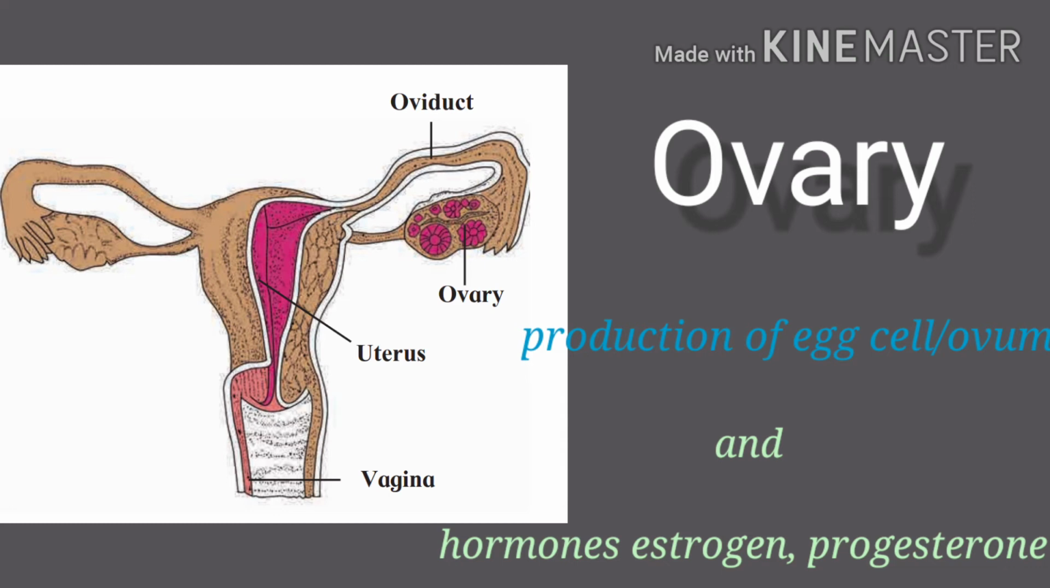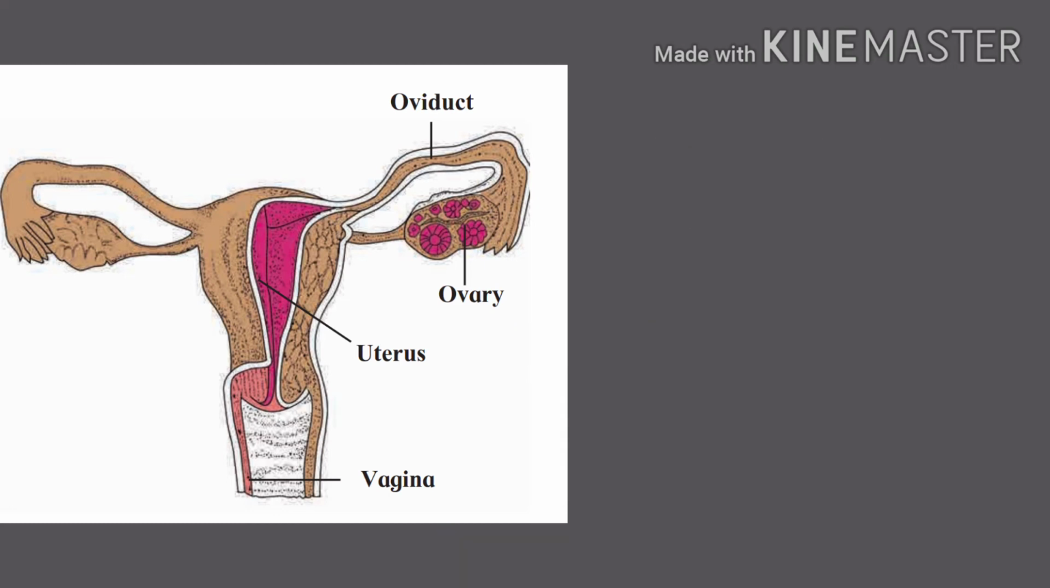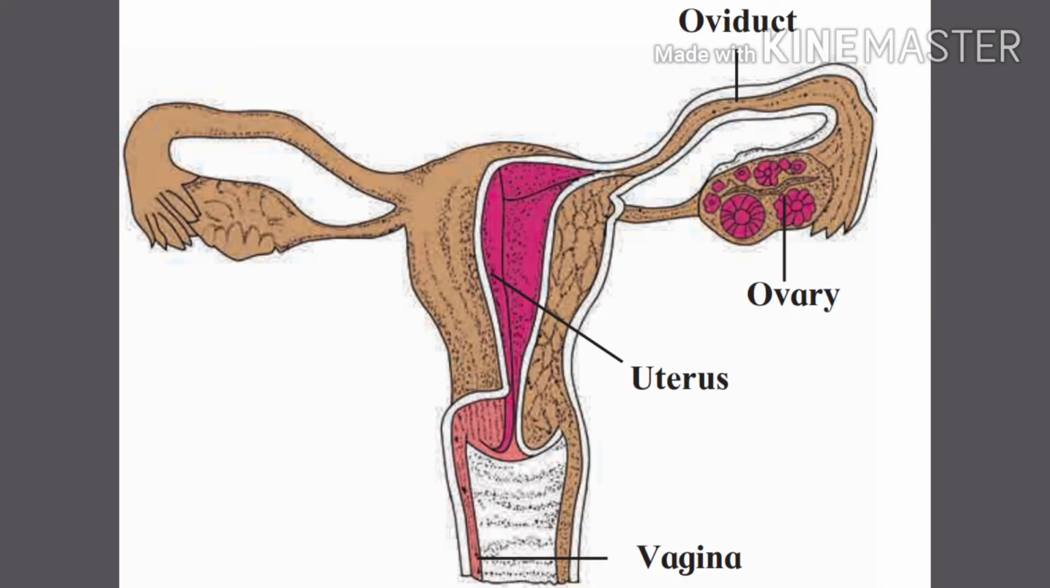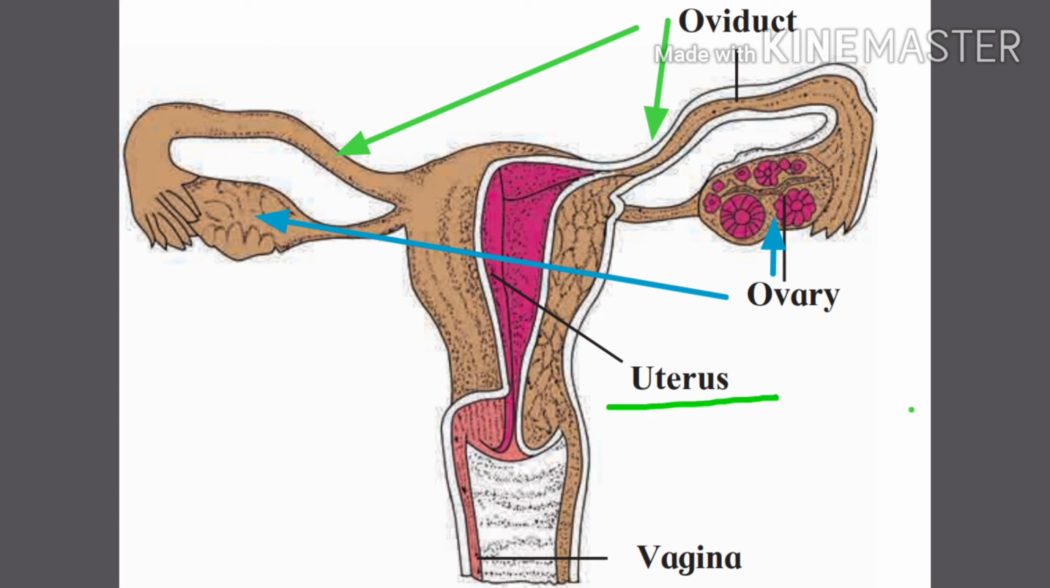Now let us study its structure. All organs of the female reproductive system are present in the abdominal cavity. It includes a pair of ovaries, a pair of oviducts, a single uterus and also a vagina. Students, oviducts are also called fallopian tubes.